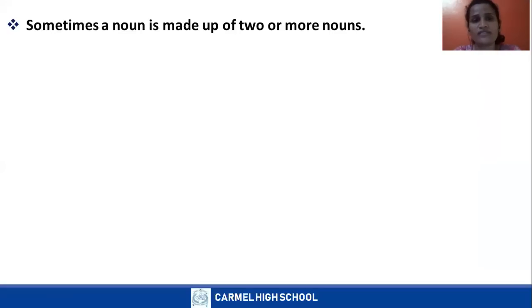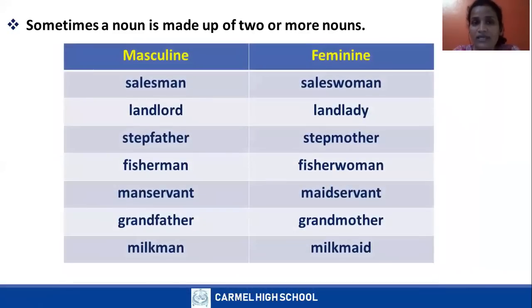Sometimes a noun is made up of two or more nouns. Look at these masculine and feminine genders. Salesman, saleswoman. Landlord, landlady. Stepfather, stepmother. Fisherman, fisherwoman. Manservant, maidservant. Grandfather, grandmother. Milkman, milkmaid.